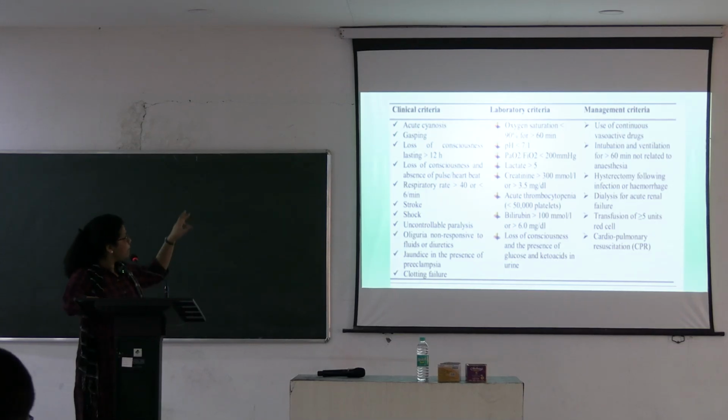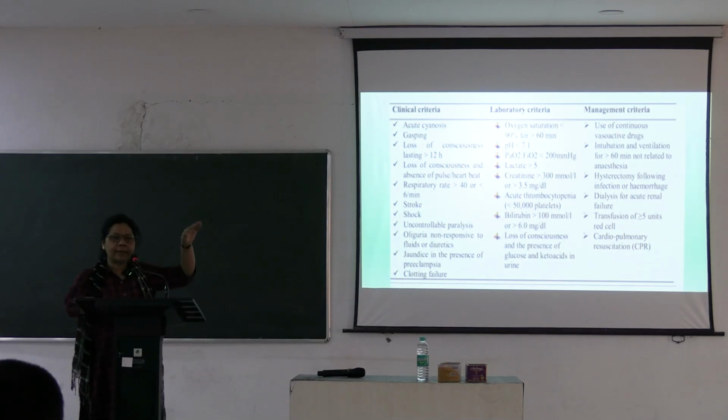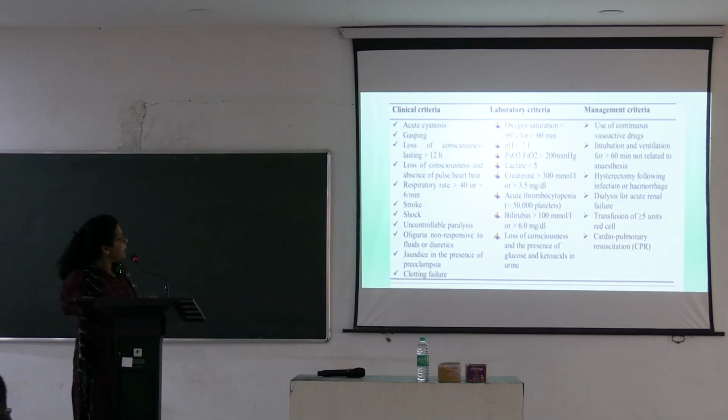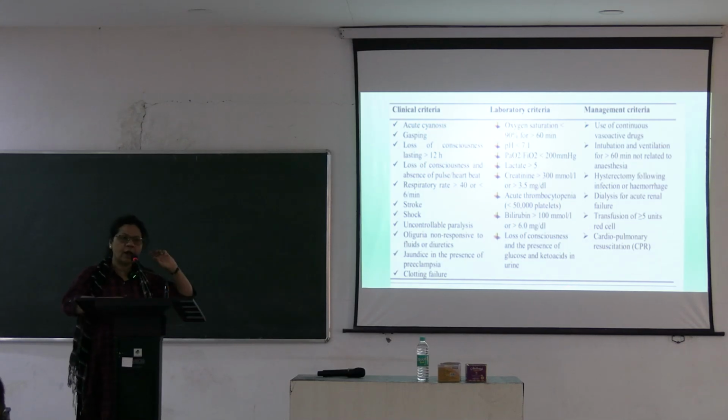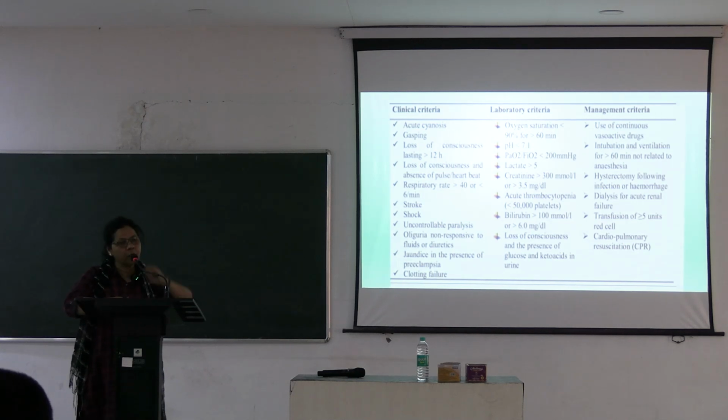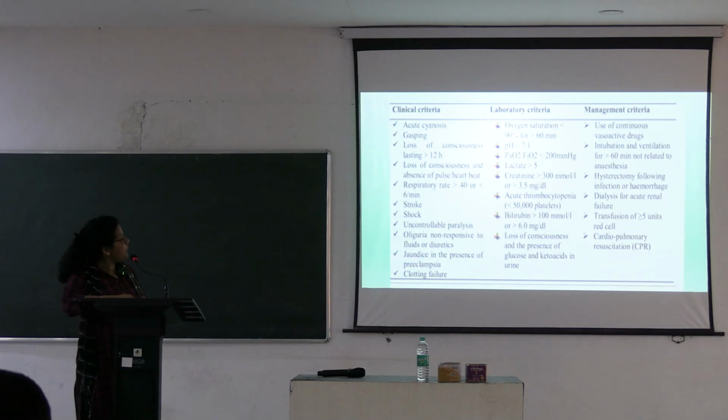So this is clinical criteria, and we have laboratory criteria. Oxygen saturation has fallen, there is thrombocytopenia, platelet count has fallen, that is why she is bleeding. Creatinine level has gone up, bilirubin has gone up, loss of consciousness and presence of glucose and keto acids in urine. So her kidney is not functioning. If you think of all the systems, neurological system, cardiovascular system, respiratory system, all the systems are not cooperating with her. So these are the criteria, and then management criteria.